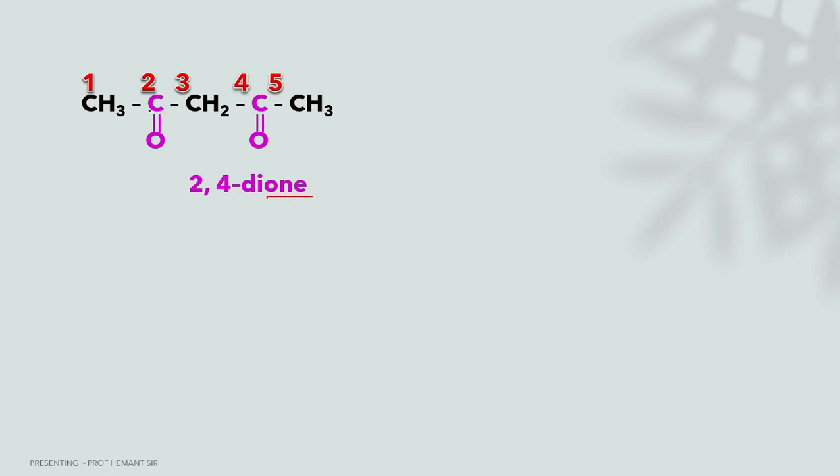The position of the ketone is 2 and 4 and there are 5 carbons. The name of the structure is pentane-2,4-dione. If the structure has this type of carbonyl group, these are the ketonic groups and the suffix of the ketone is one. The name of this compound according to IUPAC is pentane-2,4-dione.